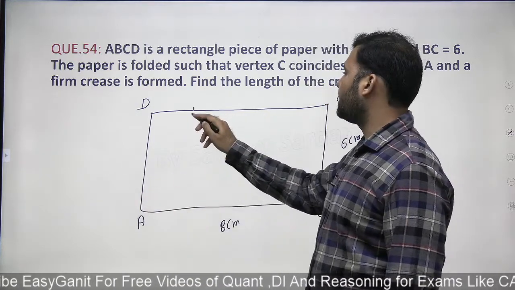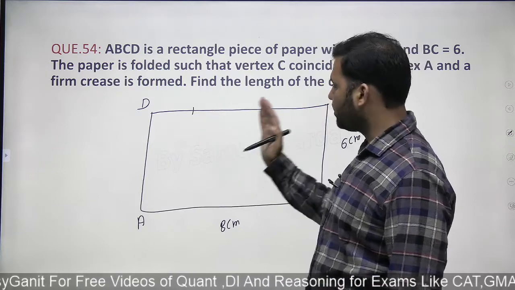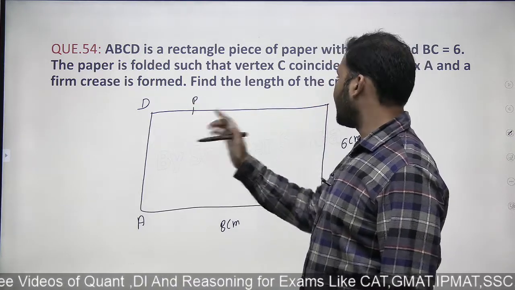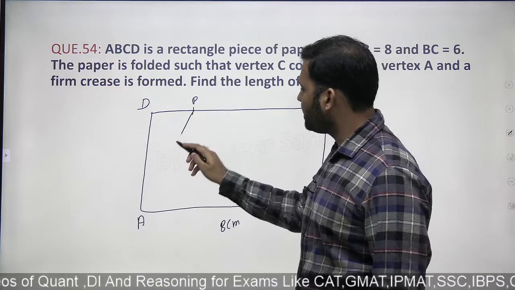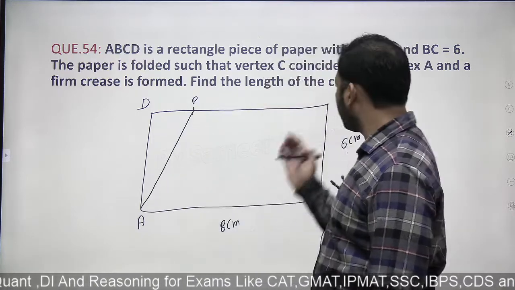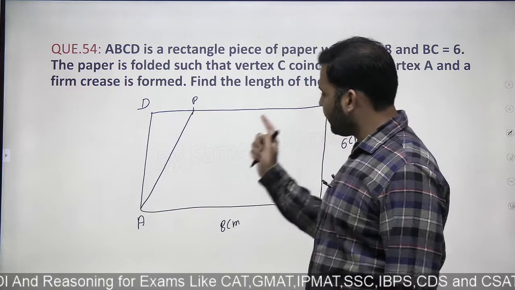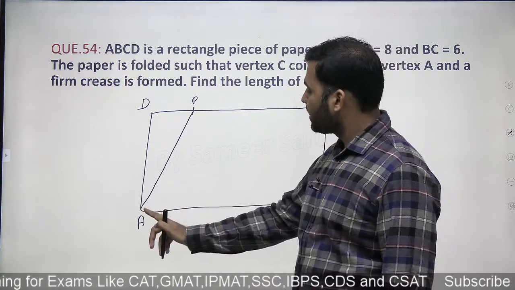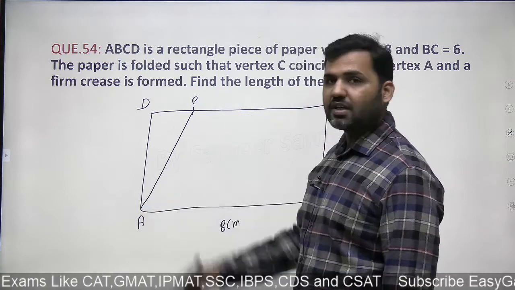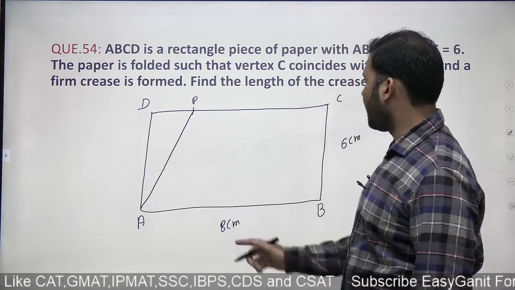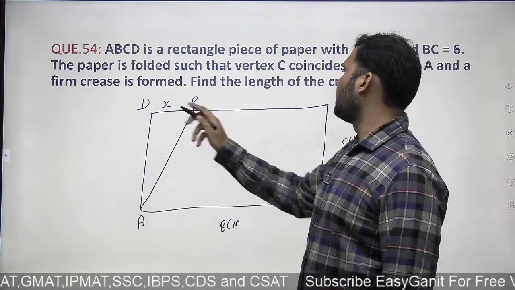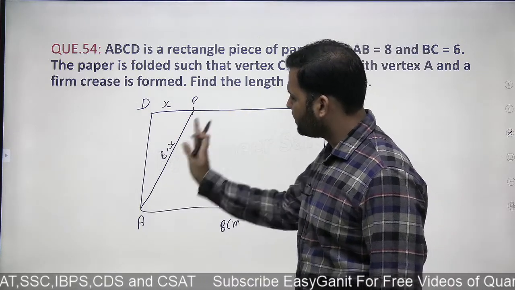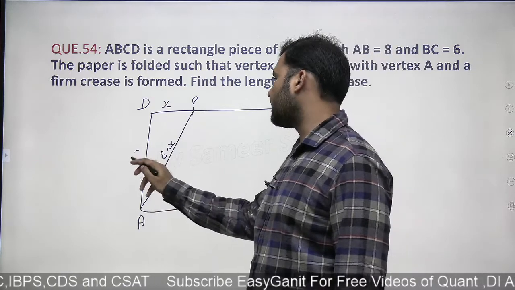So let's say that from this point it will start turning. So this line that will be formed from C to P, right, will take this formation, right? Because if I'm taking point C to P over here, then C point will come at A. So can I say CP will be same as AP? Now let's say that this length is x. So the length of CP will be 8 minus x, which comes here, right? And this length is x.